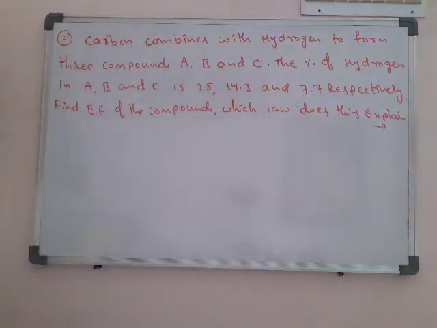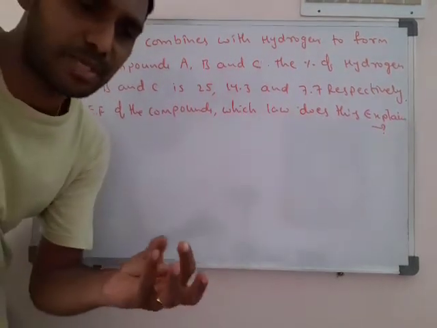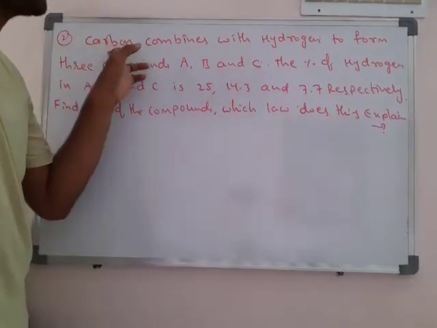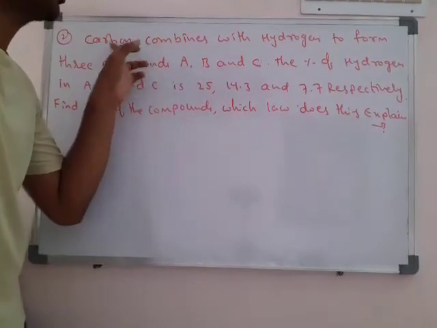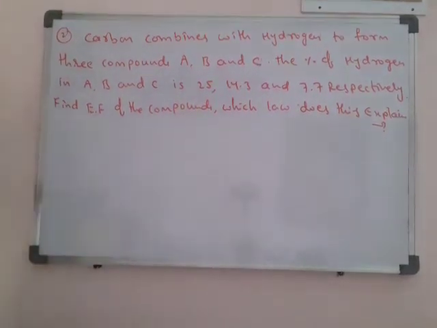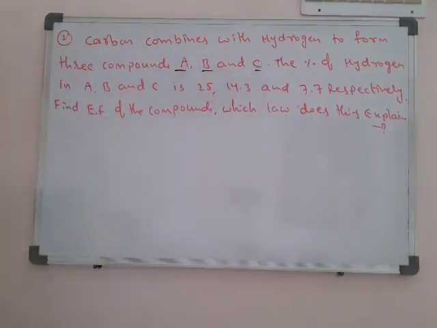Okay. So here the main thing is the same type of empirical formula calculation. It is given that it is a carbon compound. In the earlier problem, a metal was given; here carbon is given. So an element is given, and it's somewhat easy compared to the earlier problem. So the three compounds are A, B, C. First we see compound A.